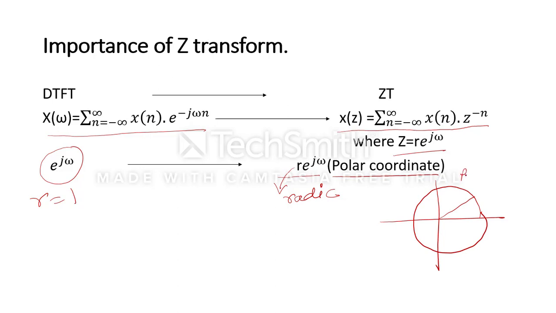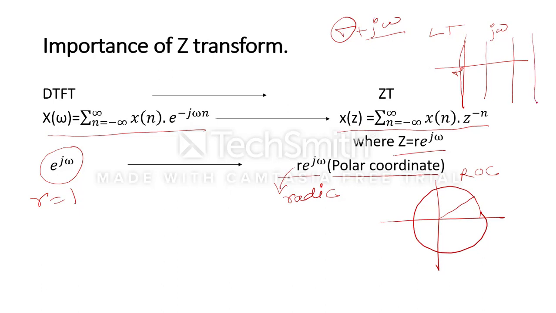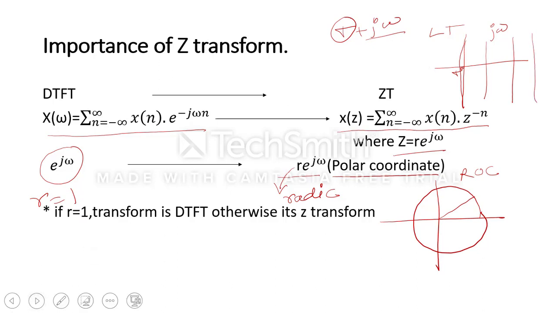That's why the ROC of the Z transform is always in the form of a circle, while if you remember, in case of Laplace transform, the ROC was always a parallel line with respect to the imaginary axis, because there sigma plus j omega was there. So sigma was a constant and j omega was variable. That's why the ROC of Laplace transform was always a parallel line. Now if r equals 1, then the transform will become the discrete time Fourier transform. Otherwise it will be a Z transform.